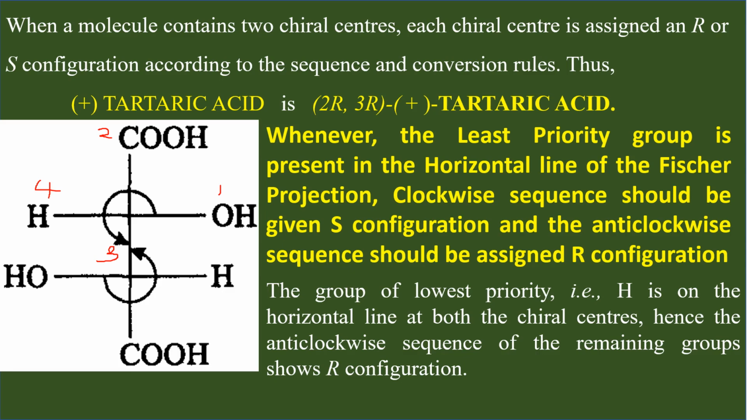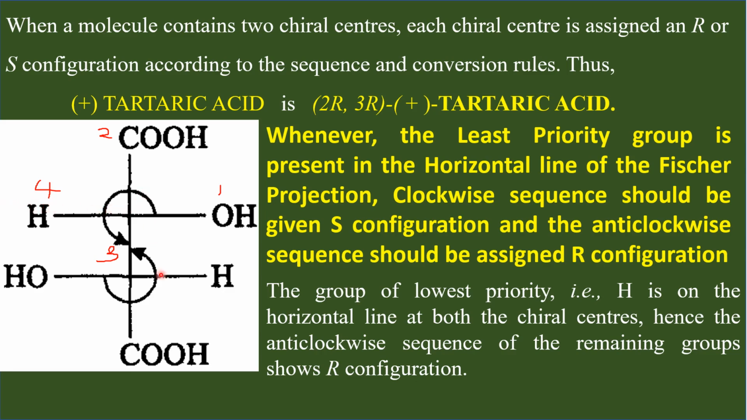But when the least priority is present in the horizontal, you give R. So for both the carbon atoms, we are assigning configuration R. So this is a chiral center with R, and this is also a chiral center with the configuration R. There are 2 chiral carbon atoms. In both cases, your eyes travel anti-clockwise, but still you are not assigning S configuration, you are assigning R because the least priority group is in the horizontal line.